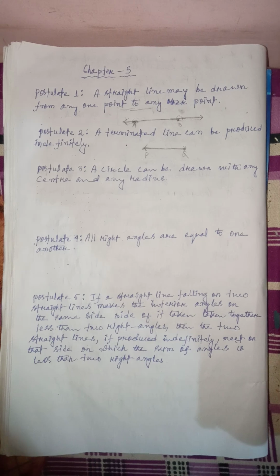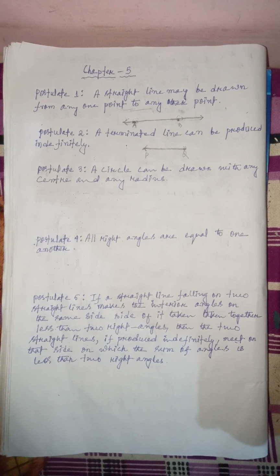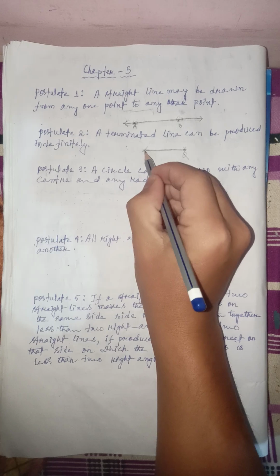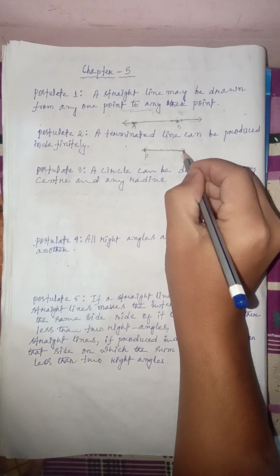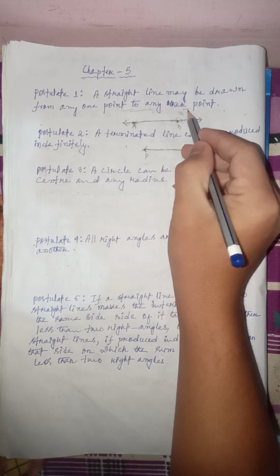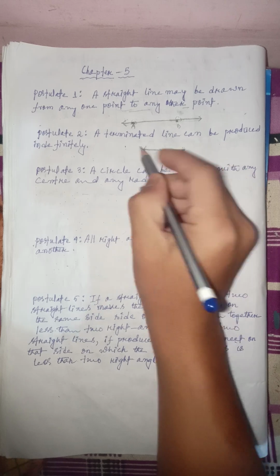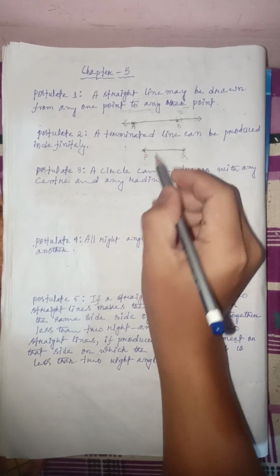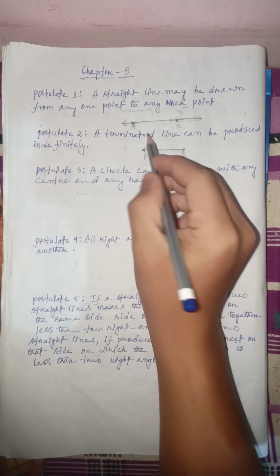Then let us move to the next, postulate number 2. In postulate number 2, we can see that a terminated line can be produced indefinitely. As we just explained about terminated line or line segment, I hope you understand it. Now let us explain this one, which is based on a terminated line or line segment.